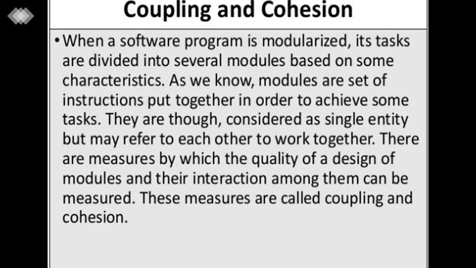They are considered as a single entity but may refer to each other to work together. So there are measures by which the quality of the design of modules and their interaction among them can be measured. These measures are called coupling and cohesion.